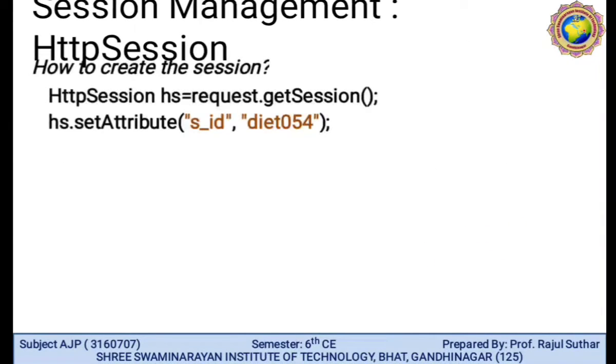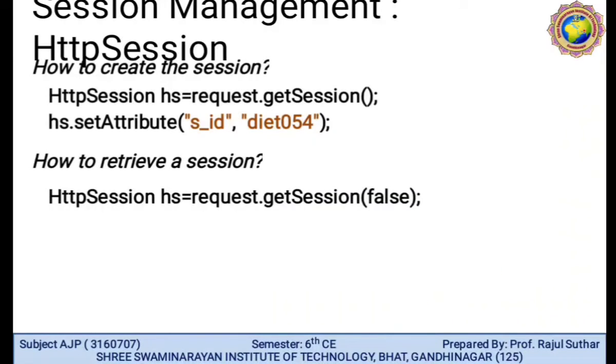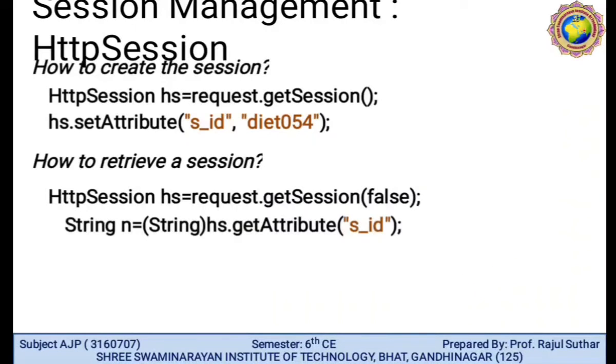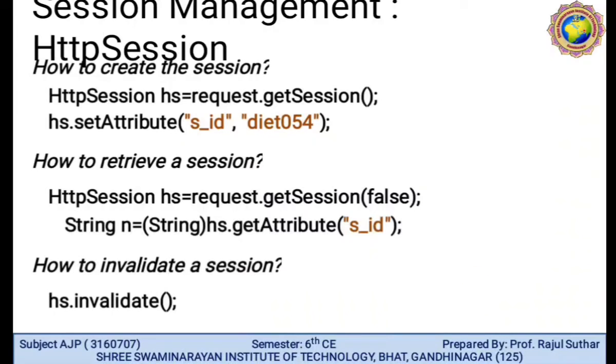How to create a session? By using the HttpSession object: HS is equal to request.getSession, then HS.setAttribute. First we require the ID or name, and the second attribute is the value. How to retrieve a session? HttpSession HS is equal to request.getSession(false). String n is equal to (String) HS.getAttribute, with the first attribute. How to invalidate a session? HS.invalidate. This method makes a session invalid, meaning it closes the connection or unbinds the object.